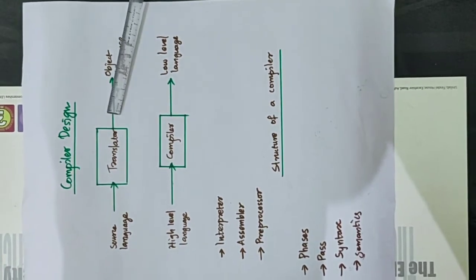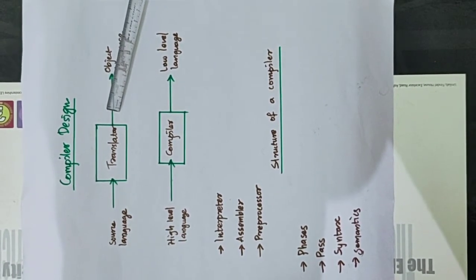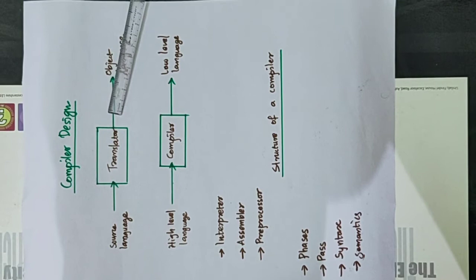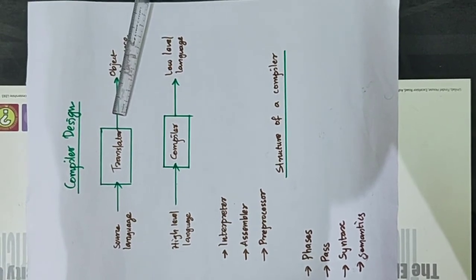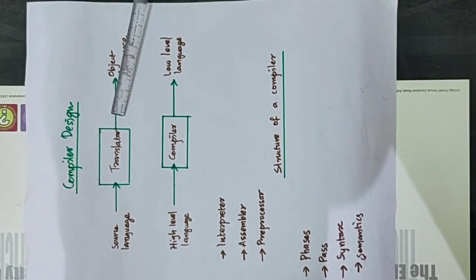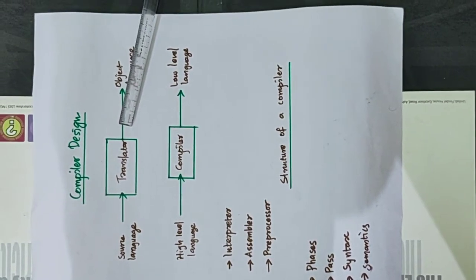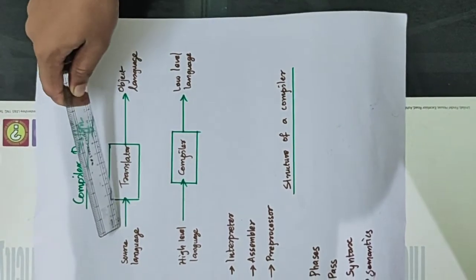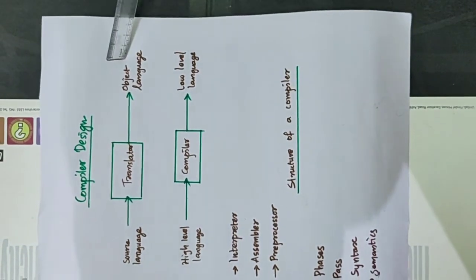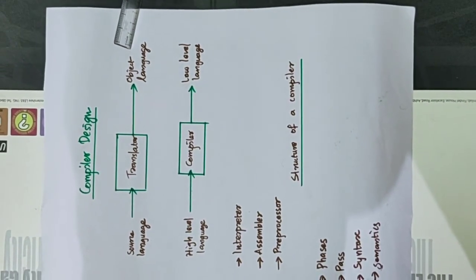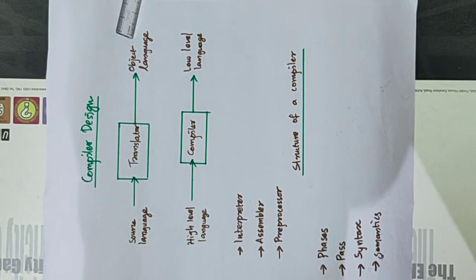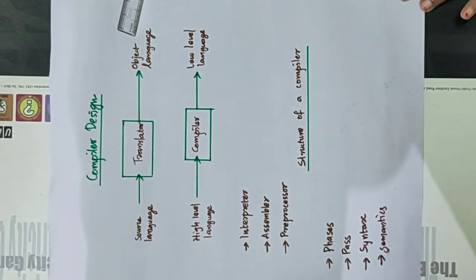First is the translator. A translator is a program that takes as input a program written in one language and produces as output a program in another language. The input program is known as the source language and the output program obtained is known as the object language or the target language.